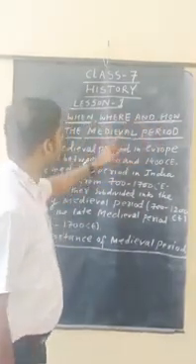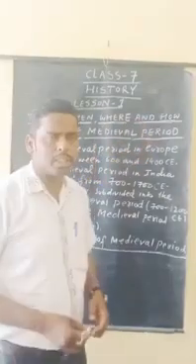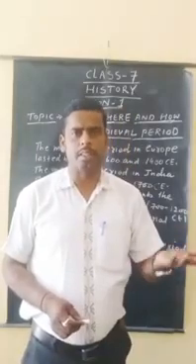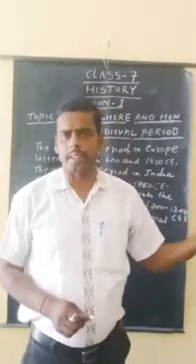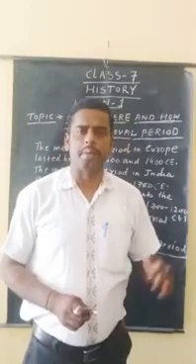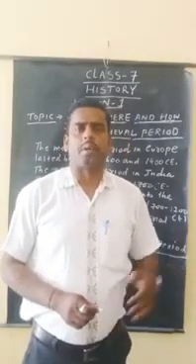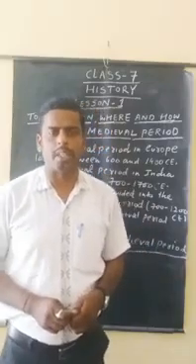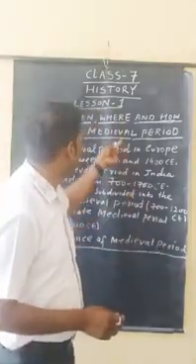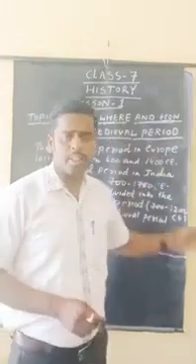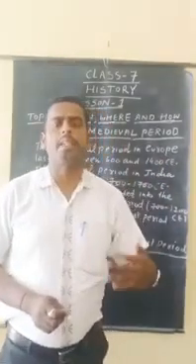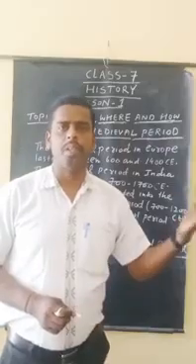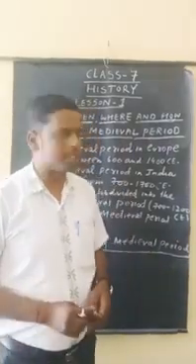The medieval period. Our history is divided into ancient, medieval and modern. In ancient history, we read in class 6 about the early men, their occupation, how they lived, about the Indus civilization, Mohenjo-daro and Lothal. In the medieval period, we discuss the kings and kingdoms, how the Delhi Sultanate ruled, how the Tughlaq dynasty ruled, how the Mughal Empire ruled.